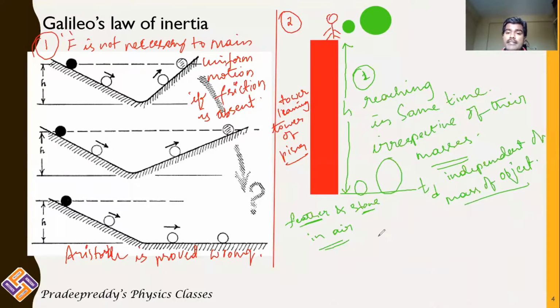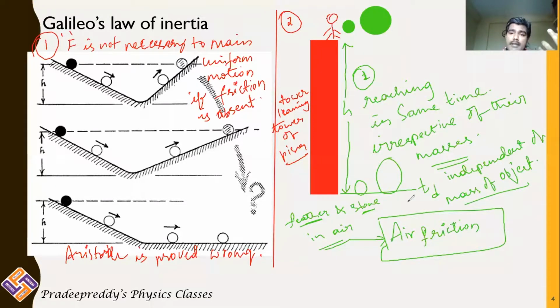So why is this happening? It is because of air friction. Air opposes the motion of the feather. As the feather's mass is very less, air opposes its motion because it has more area of cross section and less mass. So if there is no friction, both the feather and the stone, if you leave them at the same height, will reach the ground in the same time. That was the other statement given by Galileo.